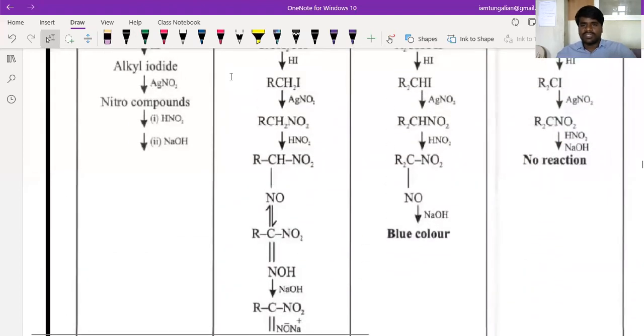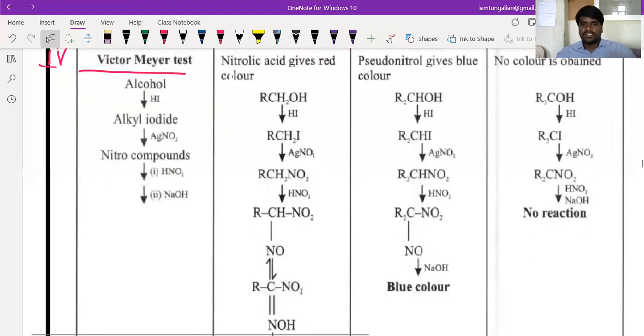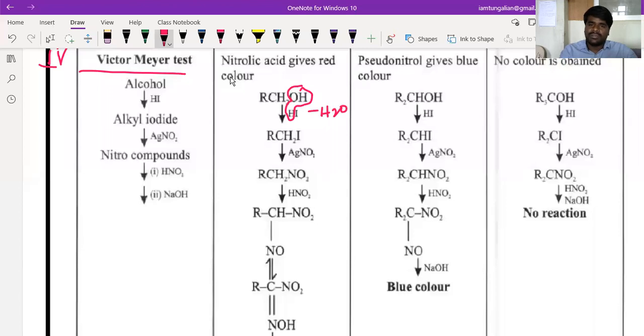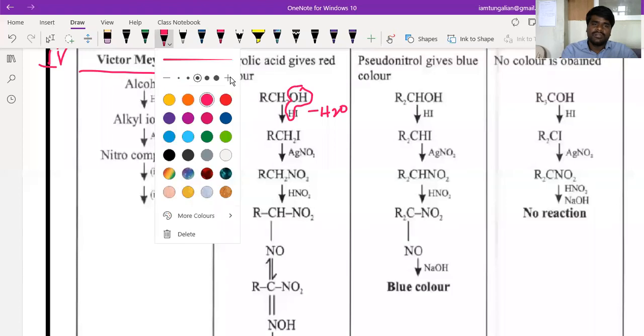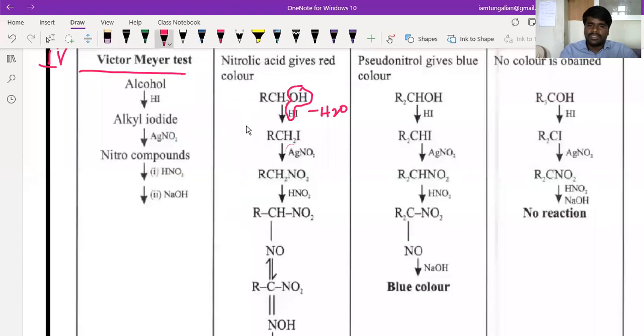this sequence of reactions given. Are you looking at it? See, these are the reactions given here. First, what gets eliminated here? Water gets eliminated. Here, what gets eliminated? This AgI gets eliminated.